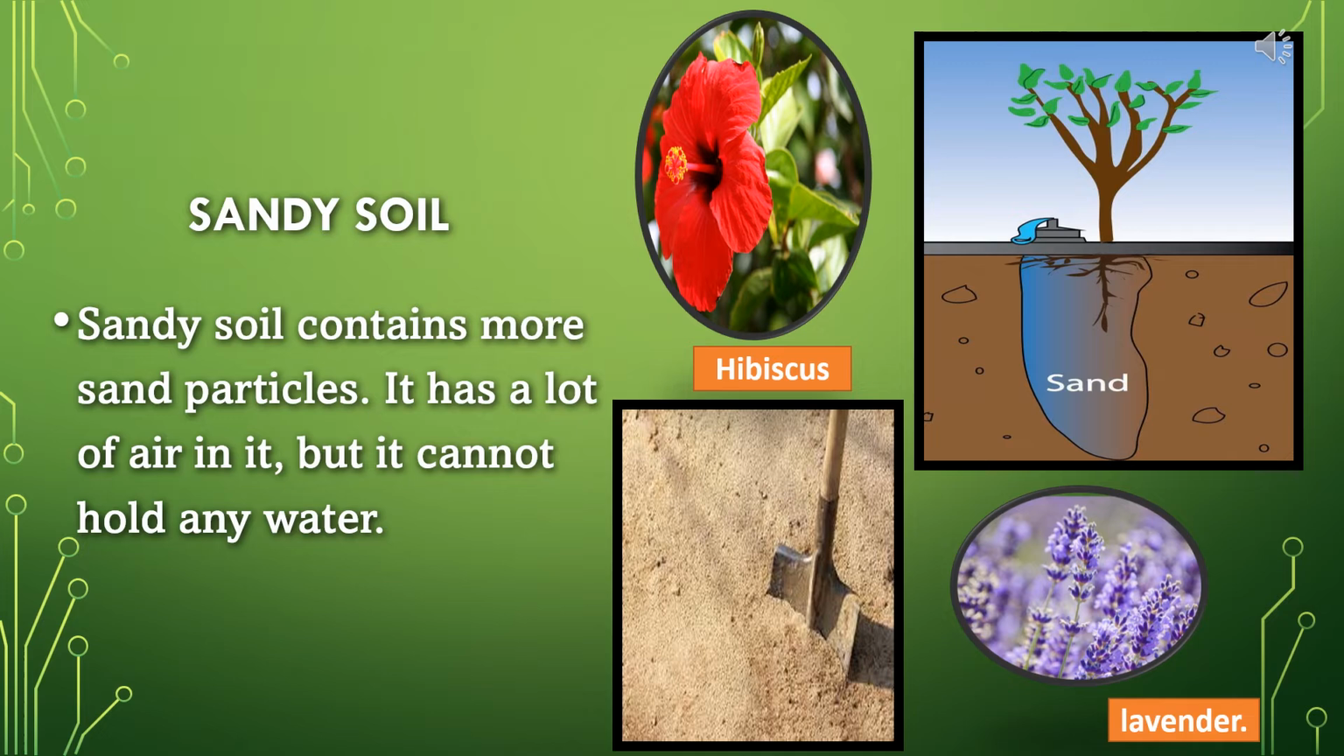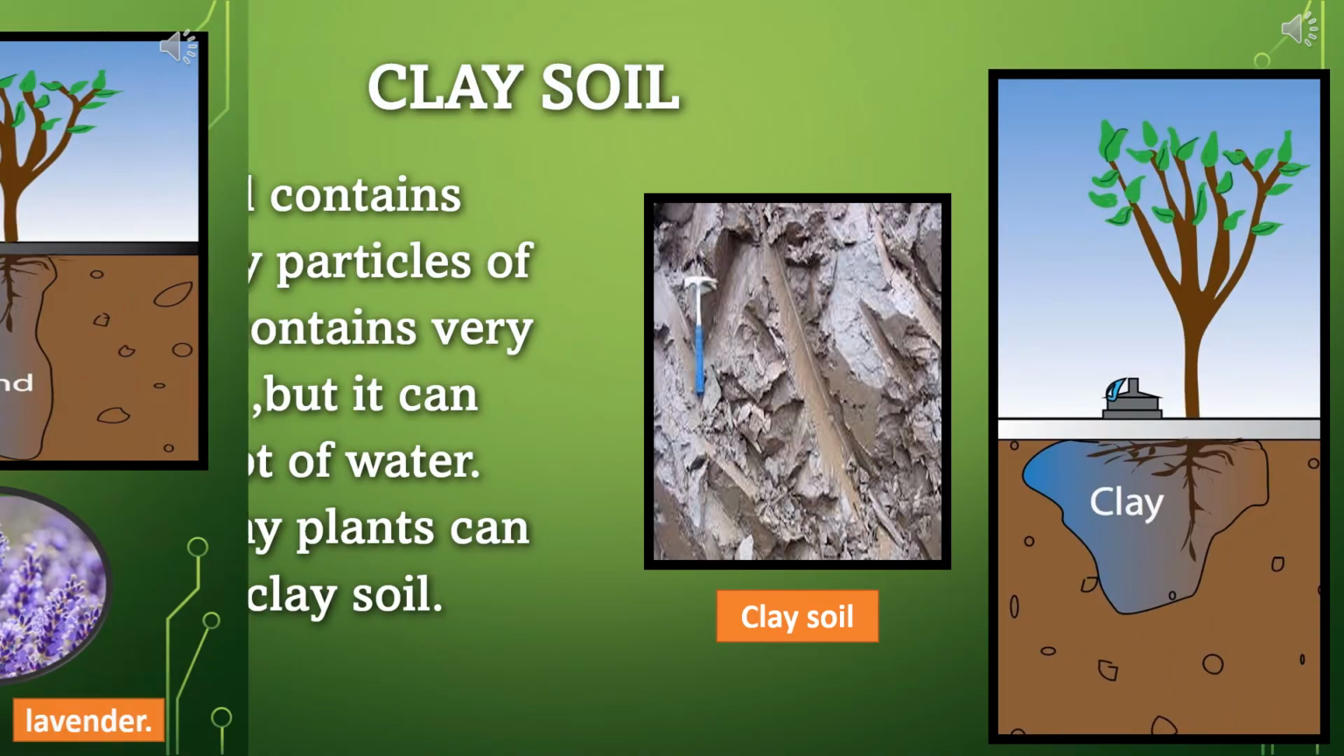Now we will learn about all these types of soil one by one. Number one is sandy soil. Sandy soil contains more sand particles, it has a lot of air in it, but it cannot hold any water. So that's why many plants cannot grow in sandy soil. Very few plants can grow in that kind of soil because it is probably found in deserts. And plants like cactus can grow in this kind of soil.